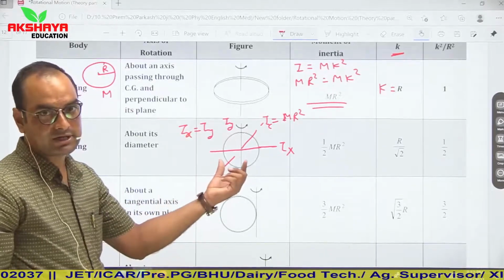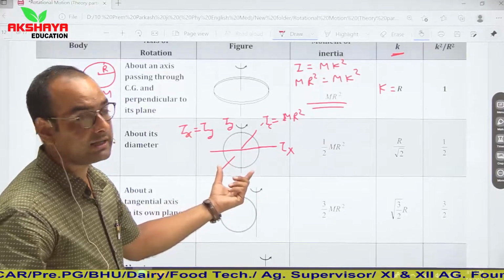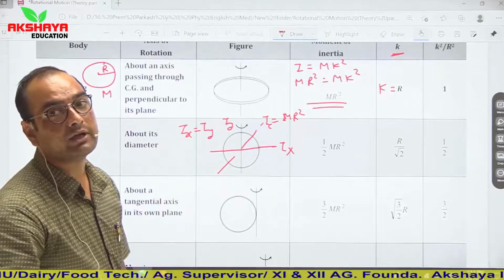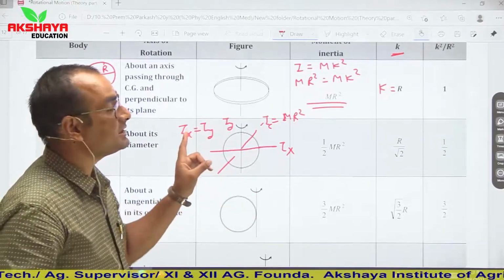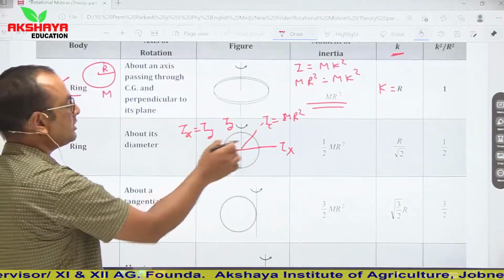Symmetry की बात हुई. अभी पीछे अपन ने बात करी कि कोई भी 2D lamina होगा या कोई plane lamina होगा जिसमें symmetry होने पे वहां पे moment of inertia similar होंगे, और condition क्या बोली थी, and those axes need not be perpendicular. लेकिन यहां पर तो perpendicular है. Ix is equal to Iy.